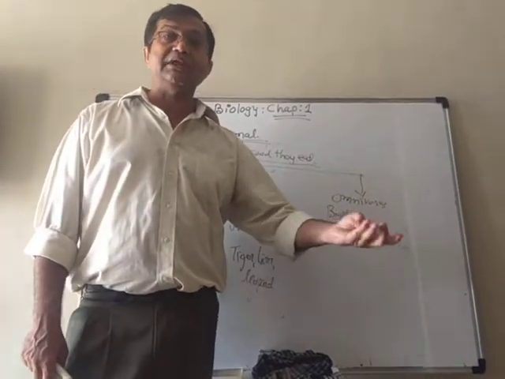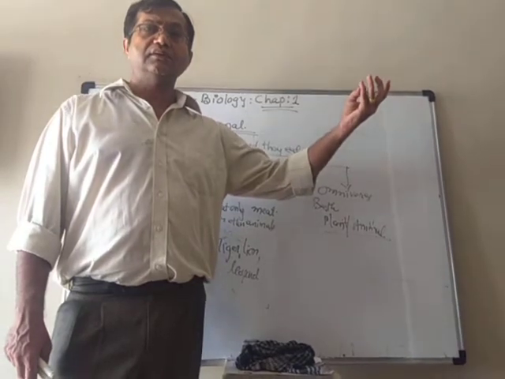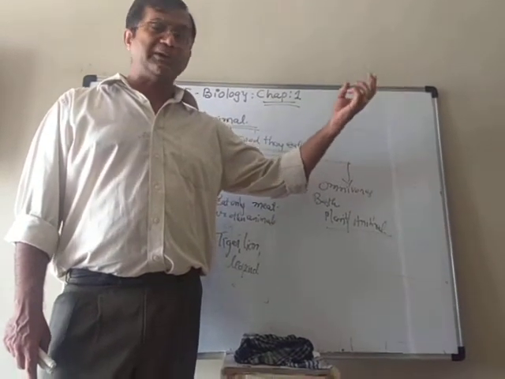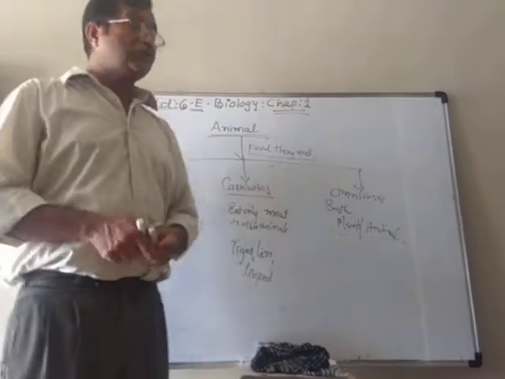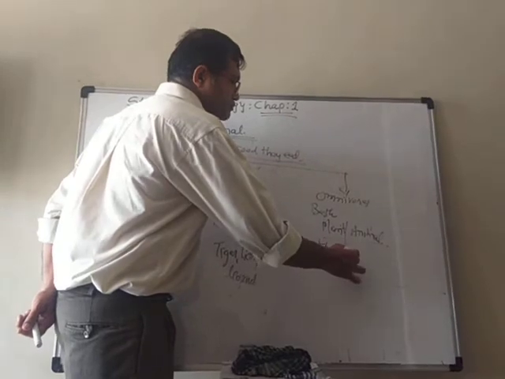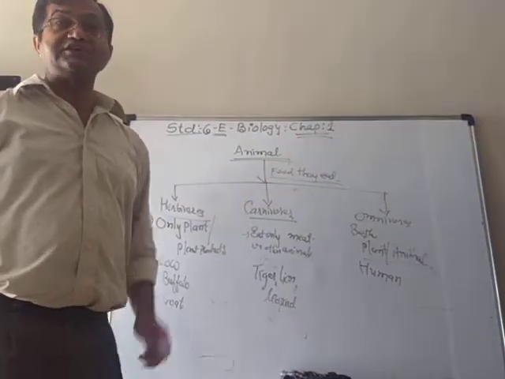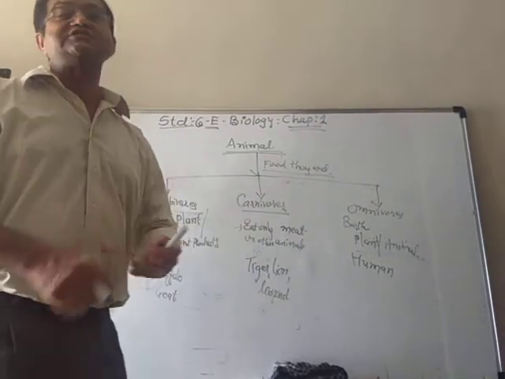You use milk and milk products like butter, cheese, paneer, buttermilk, etc. So, human beings are classified as omnivorous, no matter whether you are vegetarian or eat non-vegetarian food also.